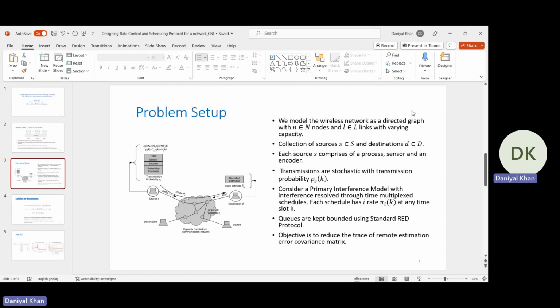So this is the problem setup which we have considered, in which we model the wireless network as a directed graph with nodes and links, and each of these links has varying capacity in order to model fading. We consider a set of sources and destinations, with each source having a corresponding destination. We are also given the route, or the set of links which have to be activated in order for the packet from the source S to reach the destination D. The transmissions at the sources are stochastic in nature. That is, each of them transmits with a certain probability PSK at time slot K.